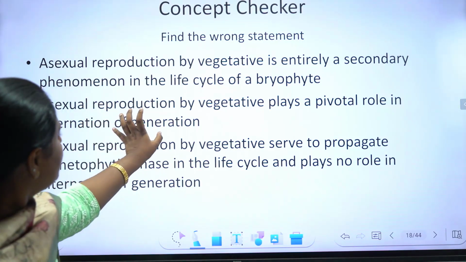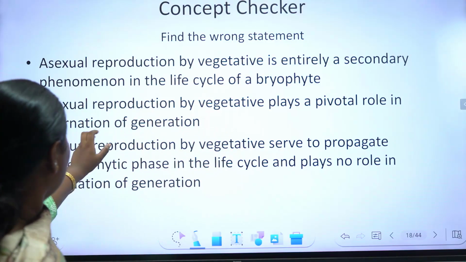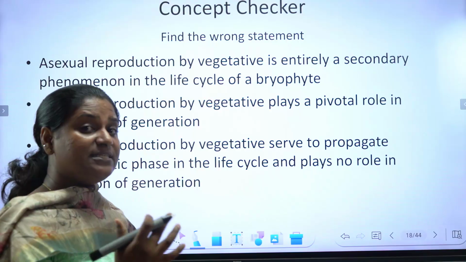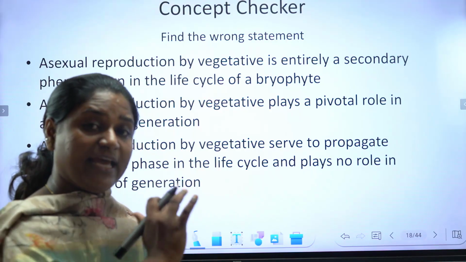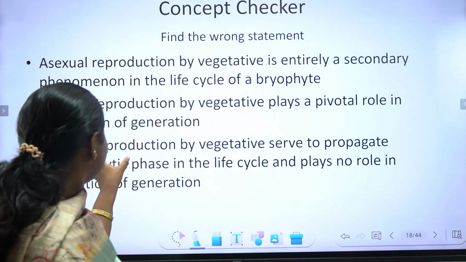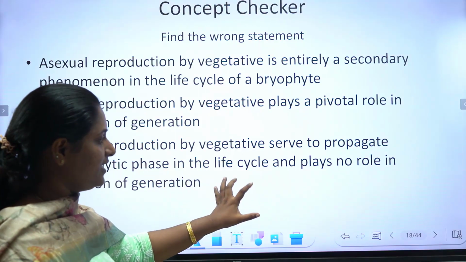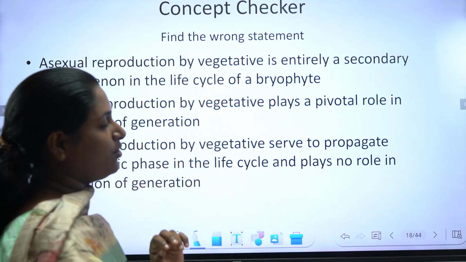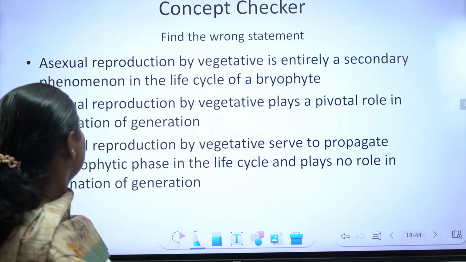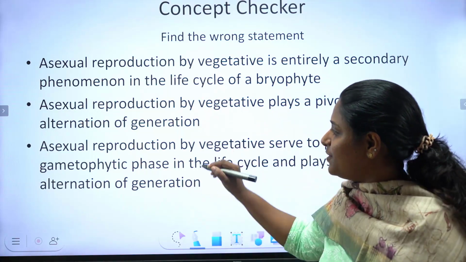The second option: asexual reproduction by vegetative means plays a pivotal role in the alternation of generation. Asexual reproduction by vegetative means is playing a pivotal, a significant role in the alternation of generation. So asexual reproduction by vegetative means serves to propagate the gametophytic phase in the life cycle and plays no role in the alternation of generation. Find the wrong statement. Which one is the wrong statement?